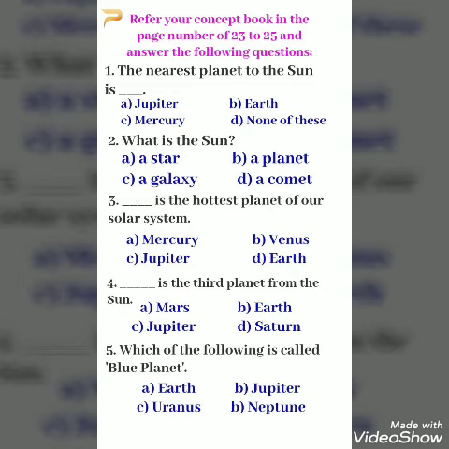Your first question is: the nearest planet to the Sun is dash. Your options are: A. Jupiter, B. Earth, C. Mercury, D. None of these.